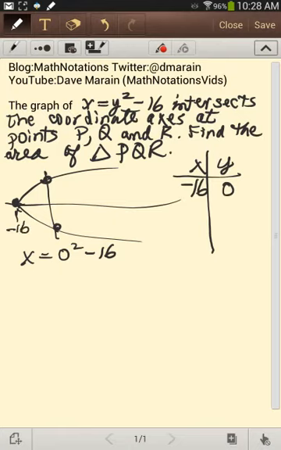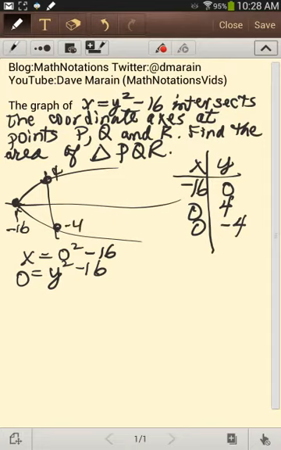At negative 16. When x equals 0, we would have 0 equals y squared minus 16, which leads to 2 points at 4 and negative 4. We want the area of the triangle formed by these 3 points.